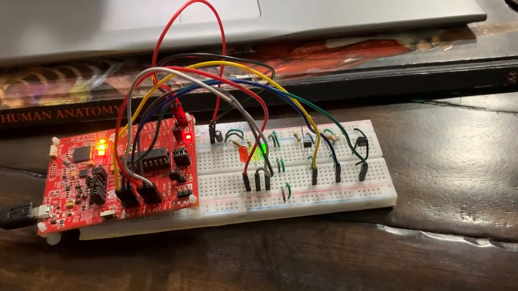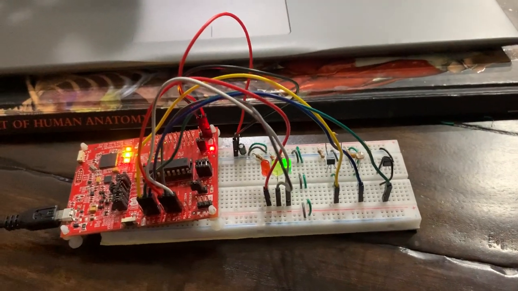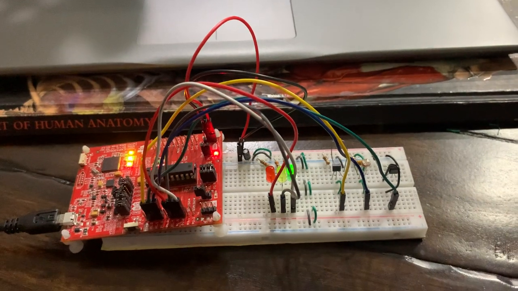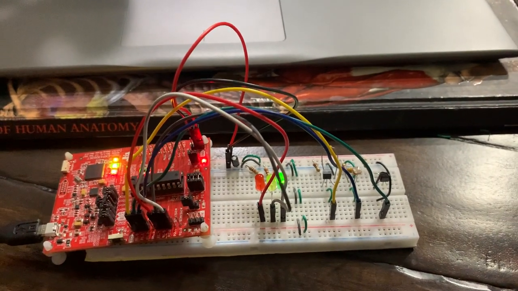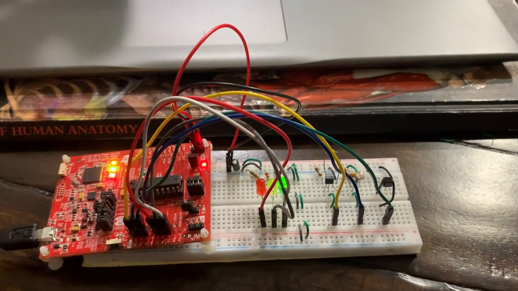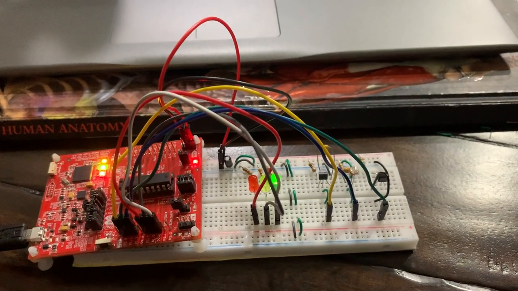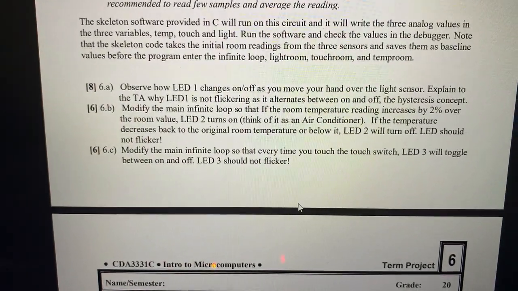Niko Peric, and this is my breadboard and code submission for Lab 6. For Lab 6, I learned about reading analog values into the microcontroller, and I'm also going to read through these 3 questions right here.